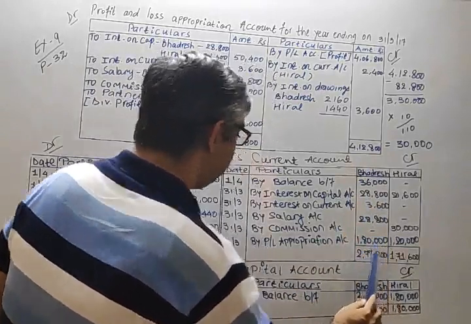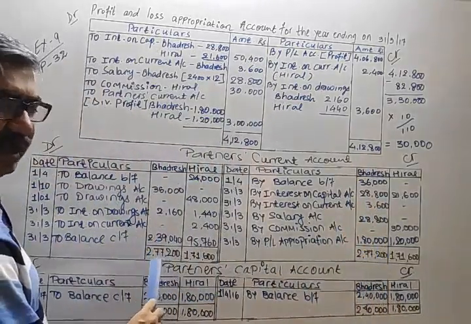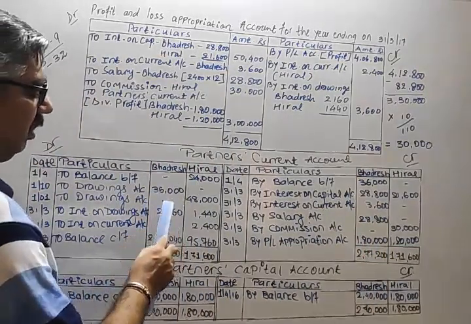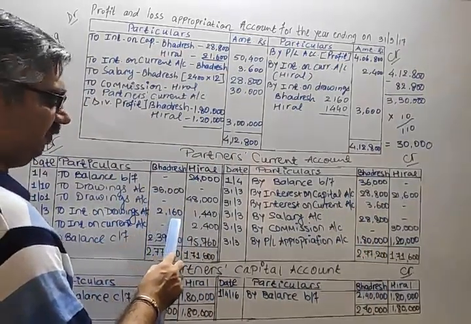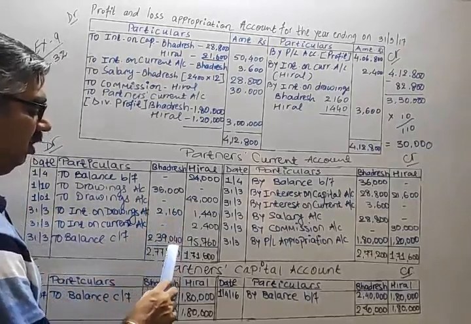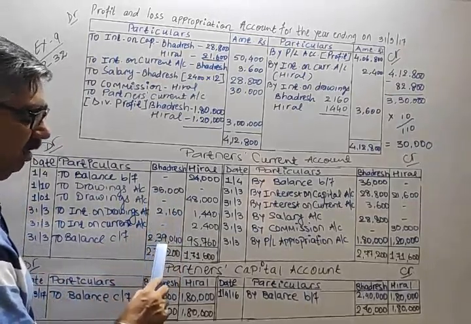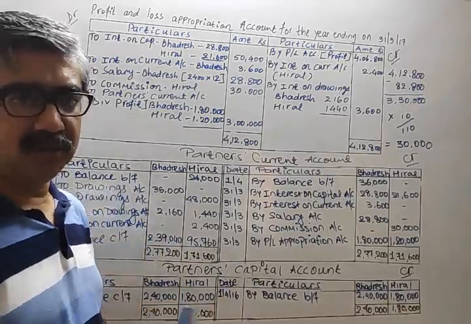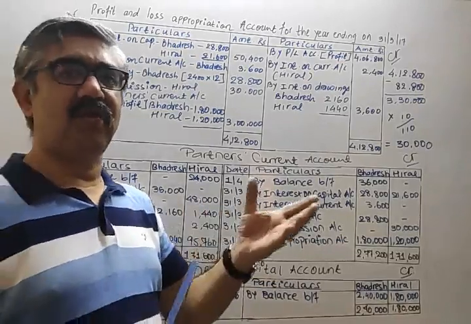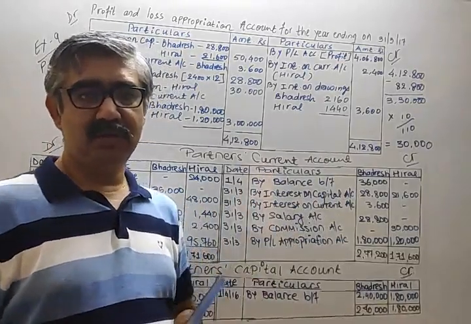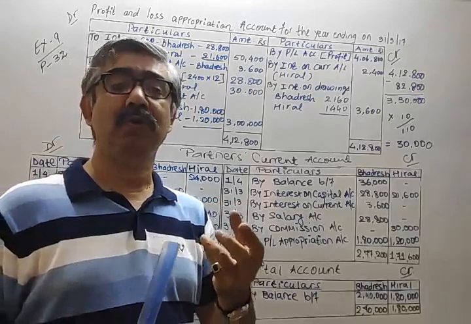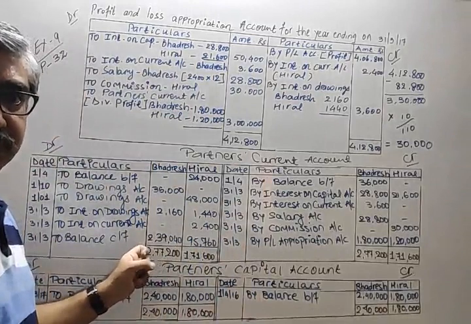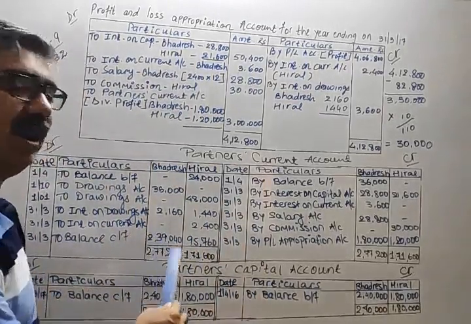2,77,200. The same total on debit side, same line. Then deduct 36,000 and 2,160 from this. You will get the balance 2,39,040. 2,39,040. In this current age of mobile generation, even we forget how to pronounce, how to speak this amount. What we used to speak, 239,040.